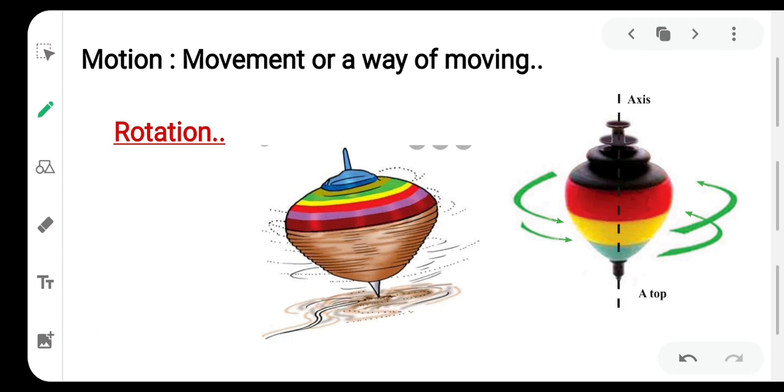what is motion. What does motion mean? Motion is nothing but a movement or a way of moving. You can see the picture in front of you. The picture is of a top.